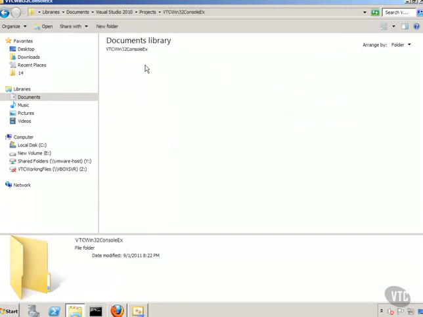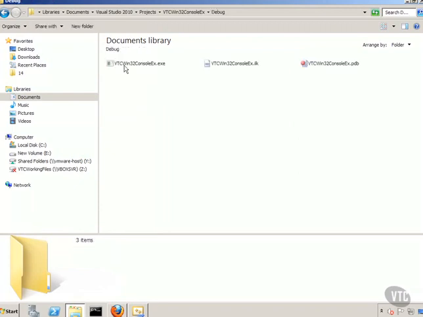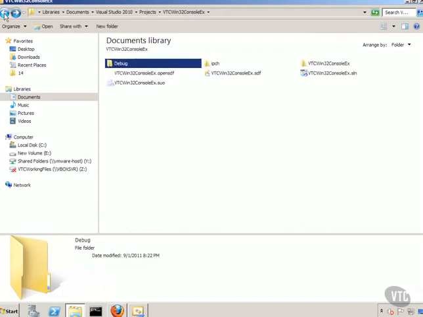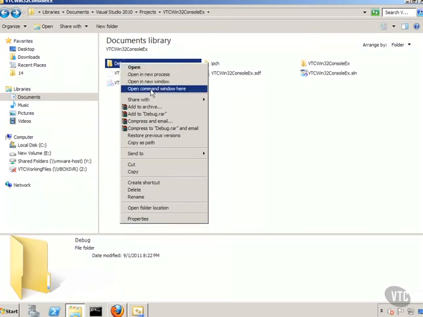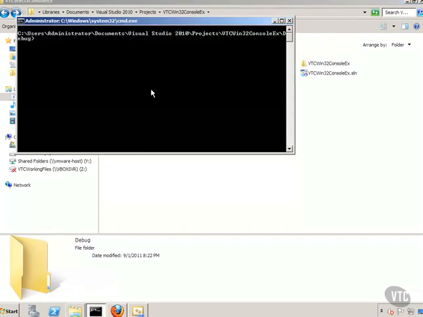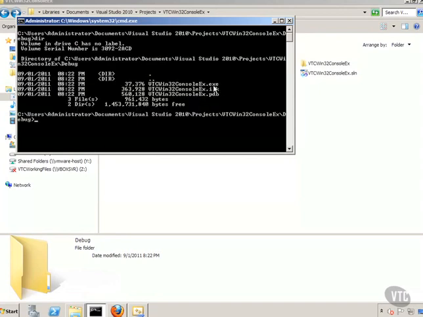But notice if I go in here, this thing was actually built. My executable, notice, is in that debug folder. I'm going to back up one time, hold down the Shift key, and then right click on that debug folder and say open command window here. Left click. Then I can just do a quick dir, and I can see my executable.